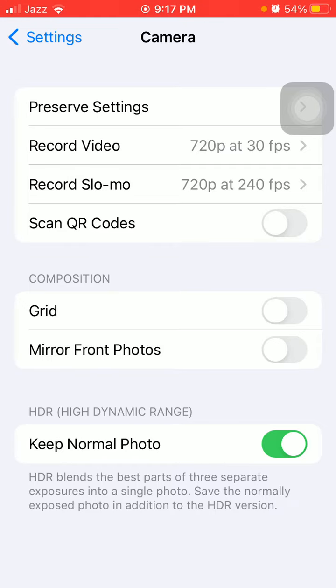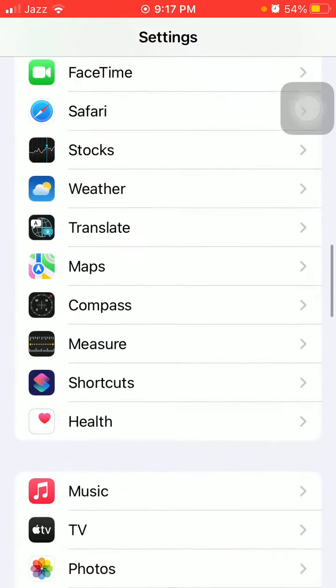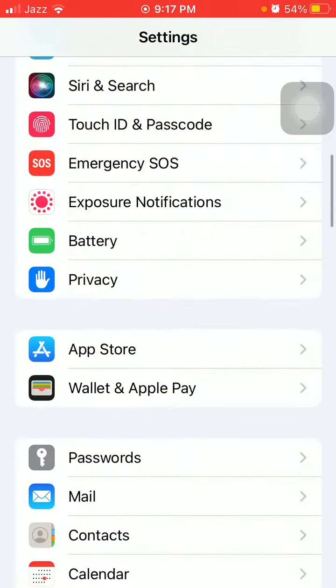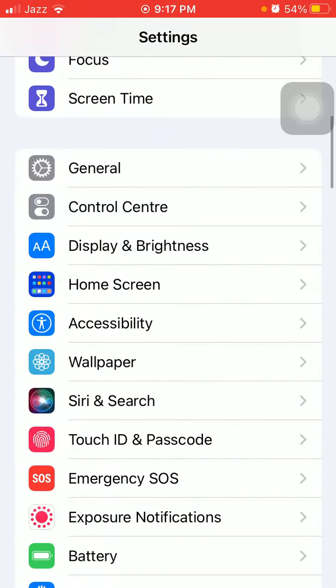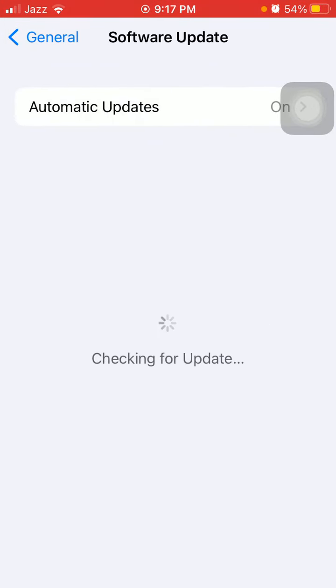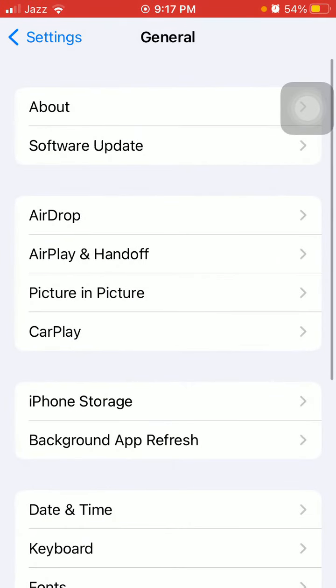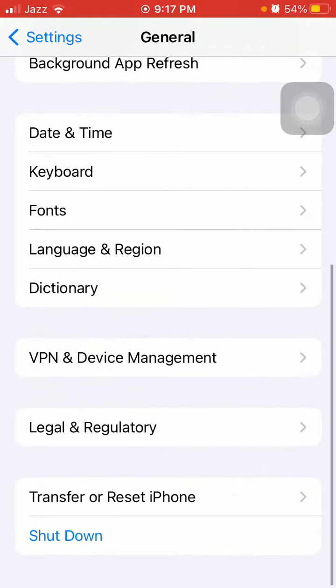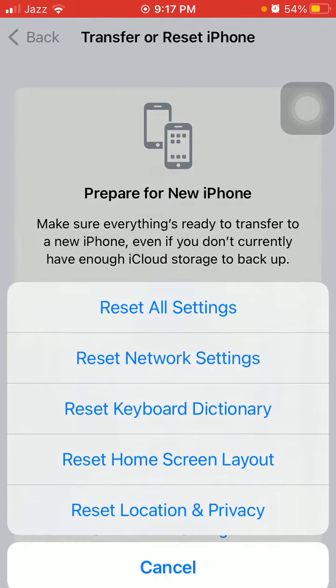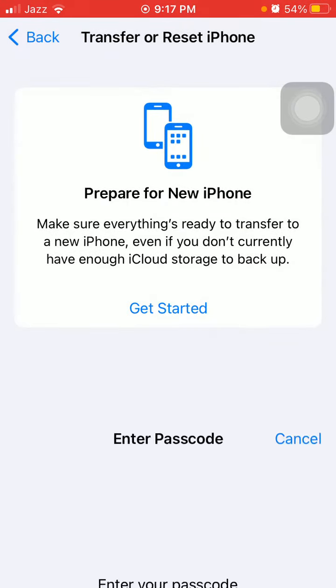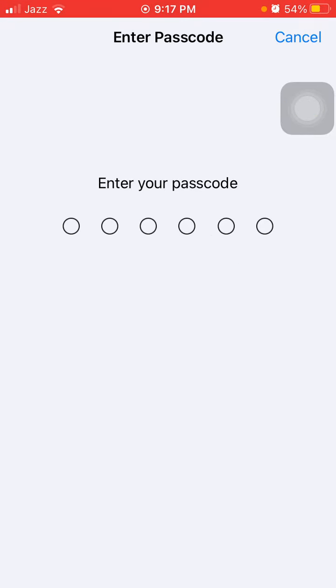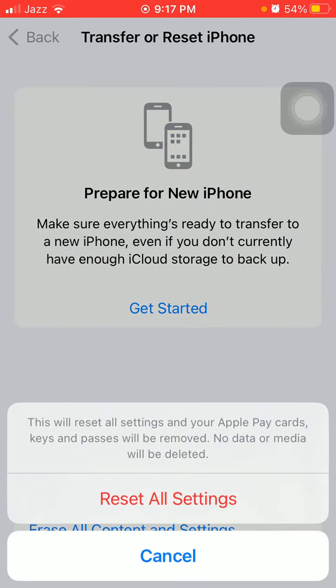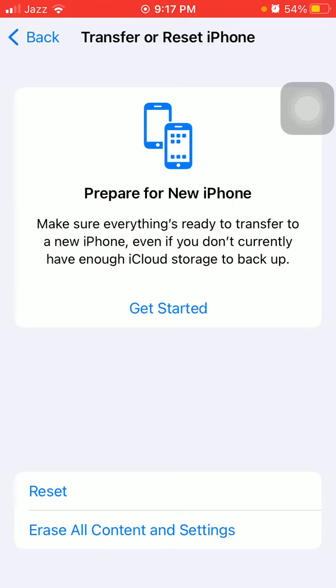After this troubleshoot, we have to go back to Settings, and here we have to tap on General and tap Software Update and update your iPhone to the latest iOS version if available. Then go back to General. Here we have to tap on Transfer or Reset iPhone, tap Reset and tap Reset All Settings. This process will reset all your customized settings to default, but no data or media will be deleted. Now we have to enter the iPhone passcode and tap Reset All Settings again to confirm this process.